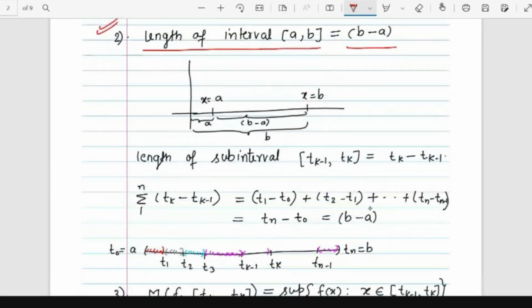In a similar way, we can define the length of each subinterval. Suppose I have a subinterval [tk-1, tk]. What will be the length of the interval? That will be, of course, tk minus tk-1.